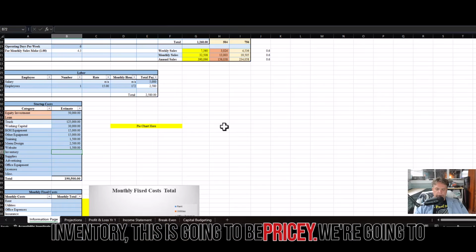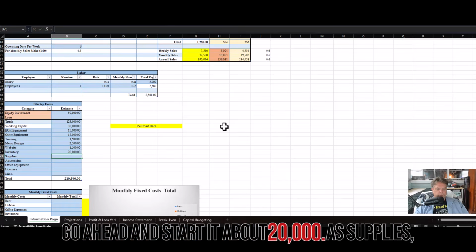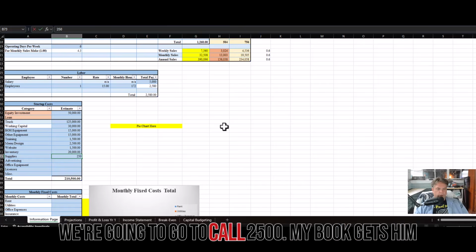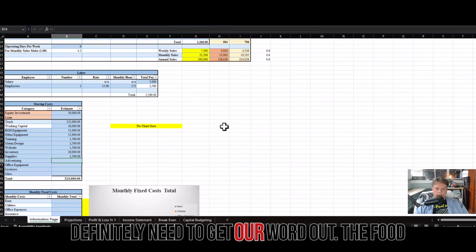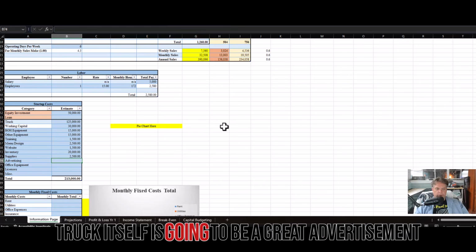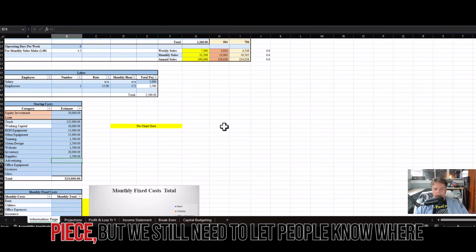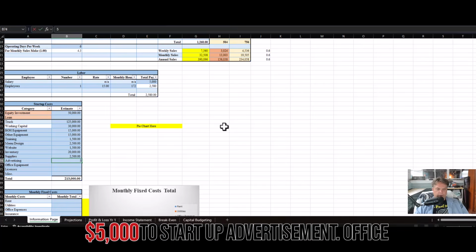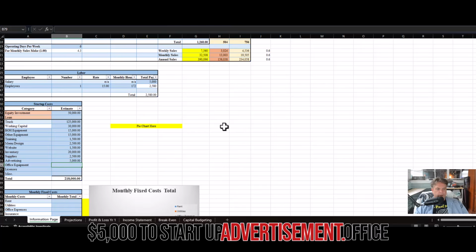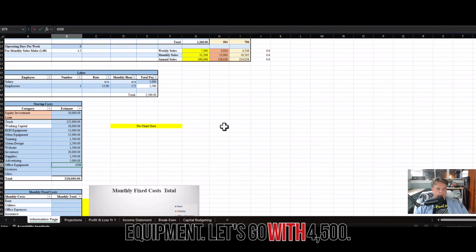Inventory, this is going to be pricey. We're going to start at about $20,000. Supplies, we're going to call $2,500, mop buckets and brooms and such. Advertising, we definitely need to get our word out. The food truck itself is going to be a great advertising piece, but we still need to let people know where we're going to be. So we're going to go with about $5,000 startup advertising. Office equipment, let's go with $4,500.